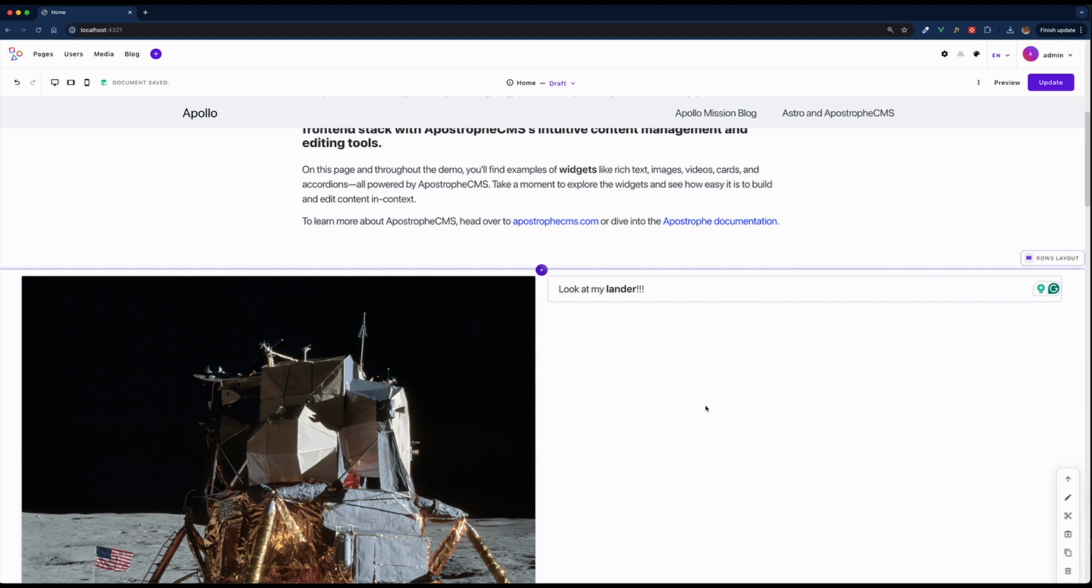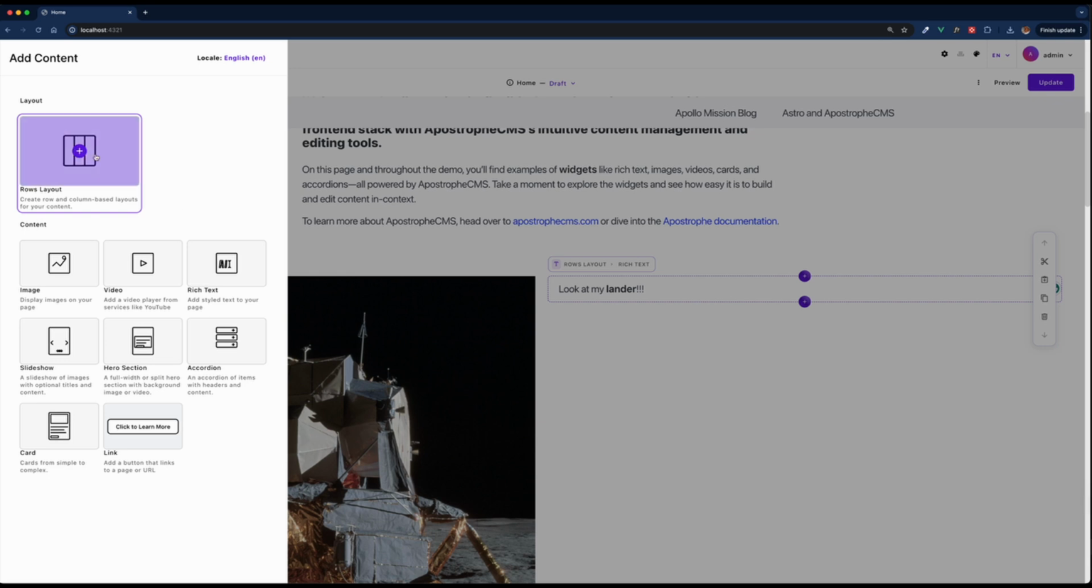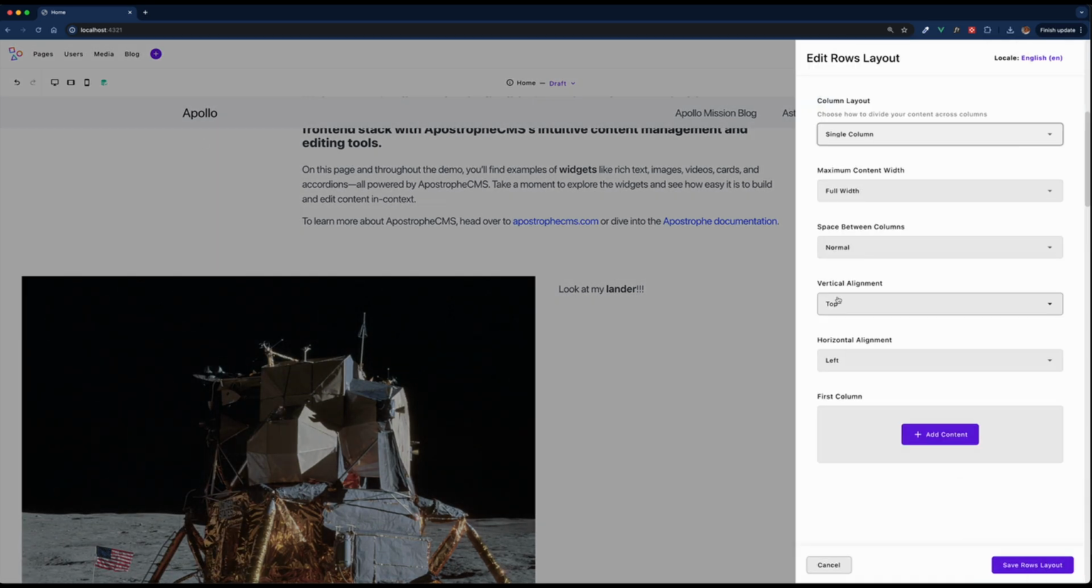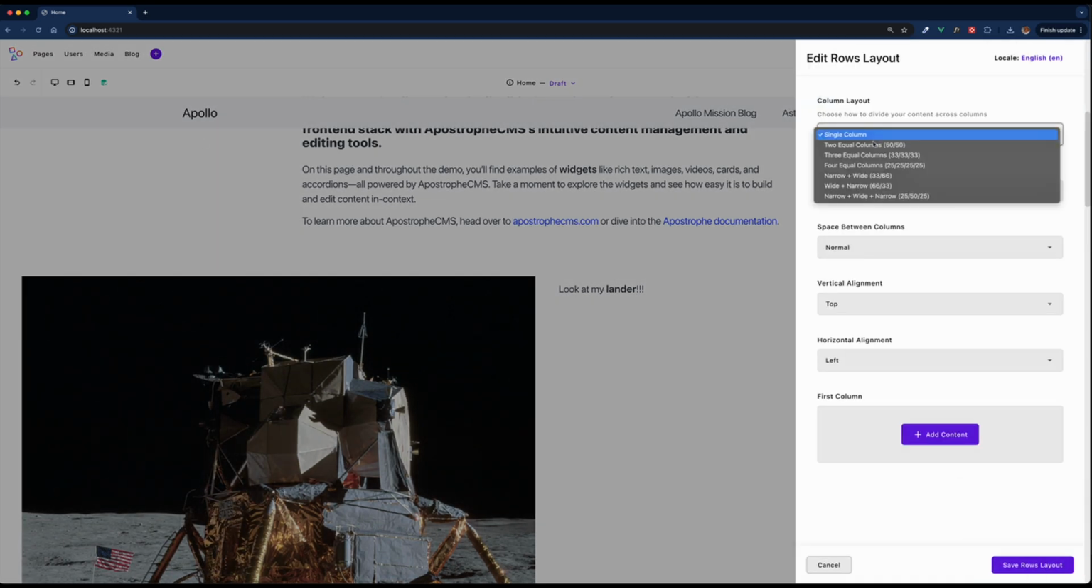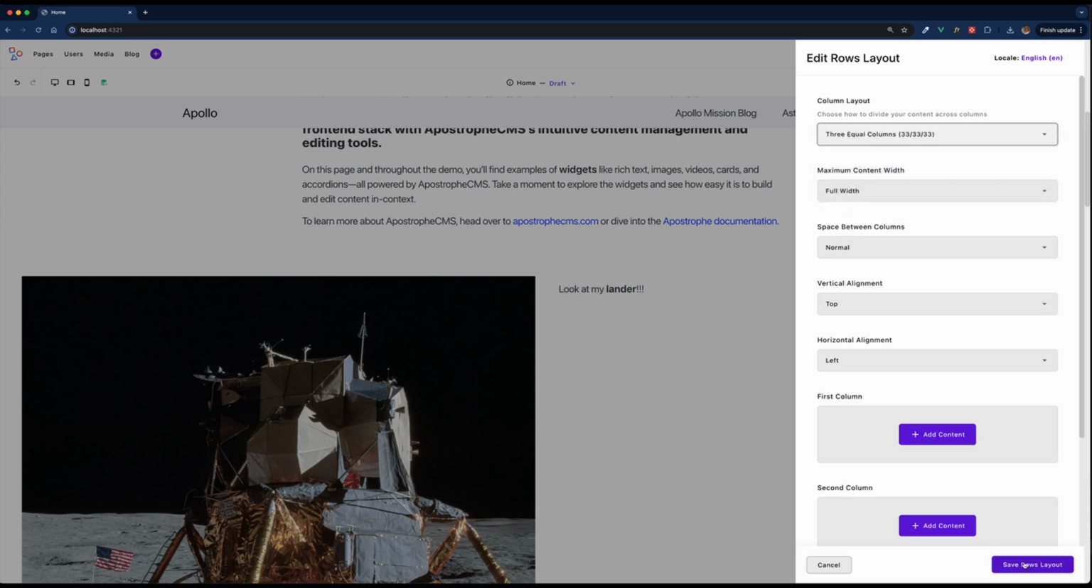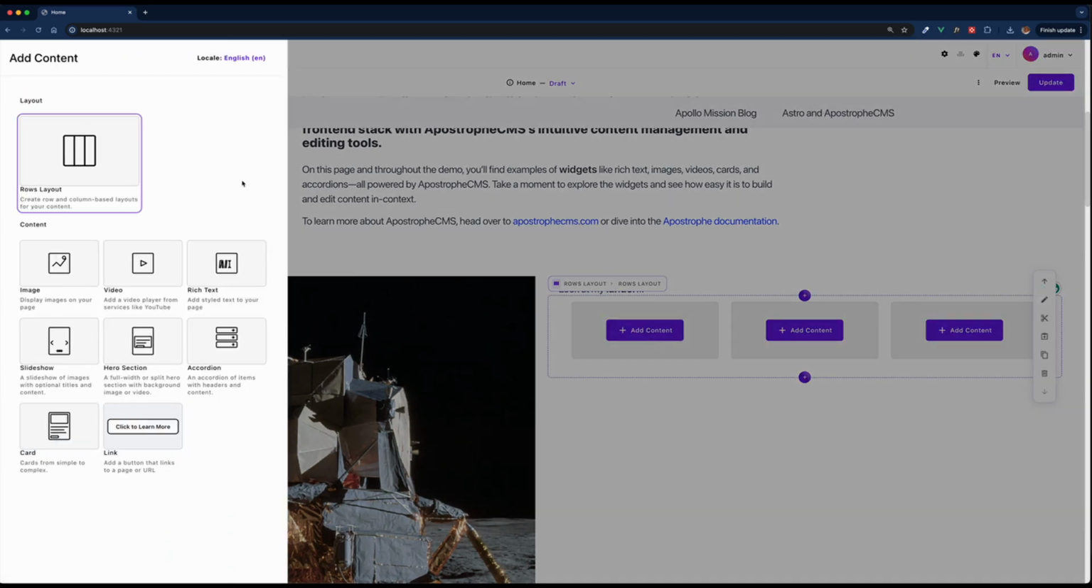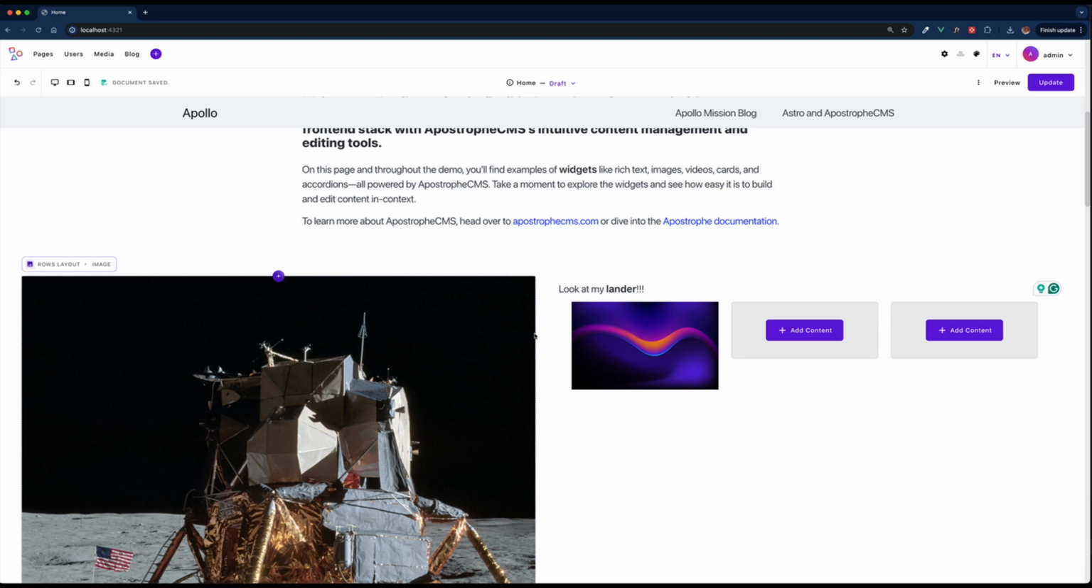So this is going to allow our content managers to create complex page structures all without having to write any code. They can just drop these widgets in and create any kind of layout that they want. So say now below that we wanted 3 equal columns that each one is going to go ahead and get an image or something like that.